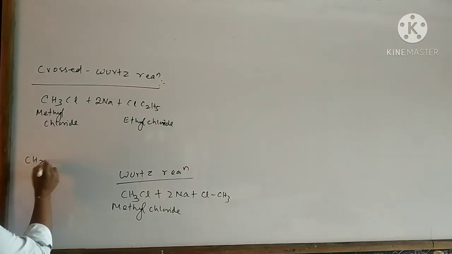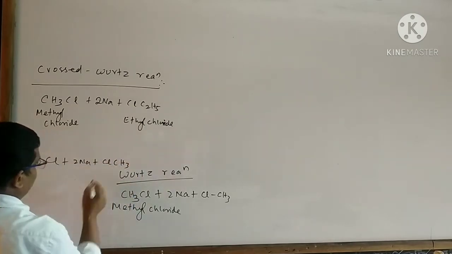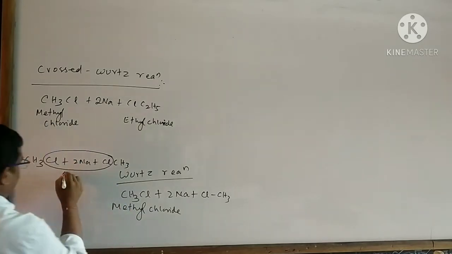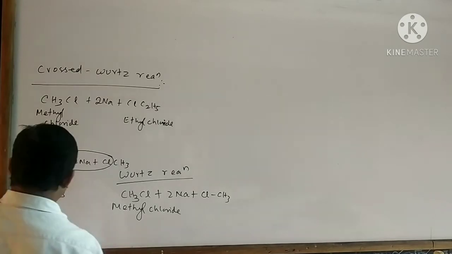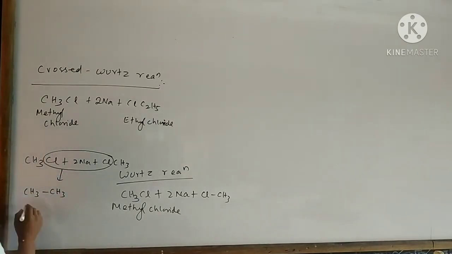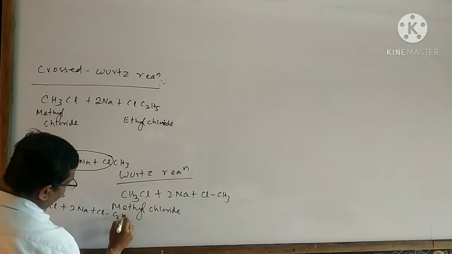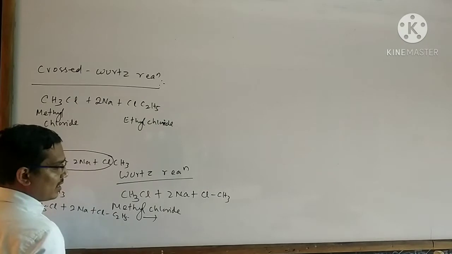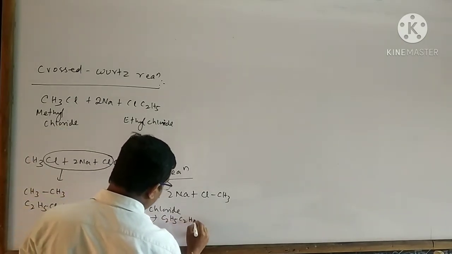When methyl chloride reacts with itself, what will happen? Two molecules of sodium chloride are removed, and the main product is CH3-CH3. Similarly, when ethyl chloride reacts with itself, two molecules of sodium chloride are removed, and an alkane is formed, that is C2H5-C2H5.